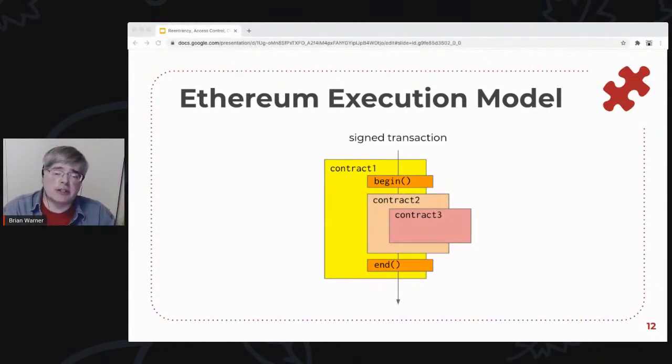Now, Ethereum has some built-in protections against the subcontracts throwing an exception. If that happens, unless the upper contract catches it, then the entire transaction is unwound and all the state is rolled back. But there's nothing in Ethereum to protect against reentrancy.